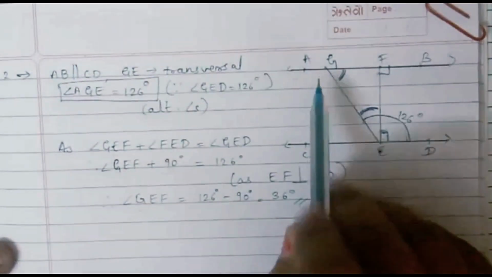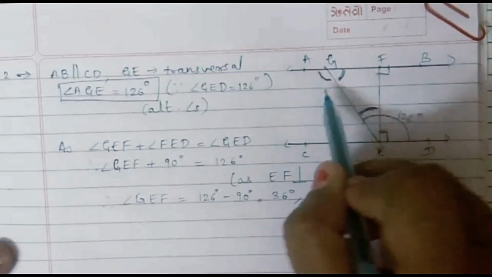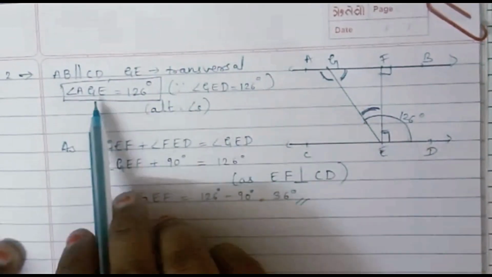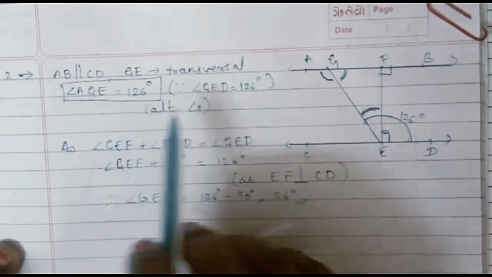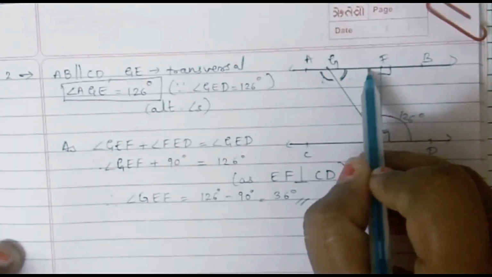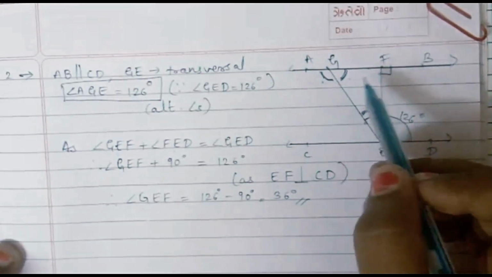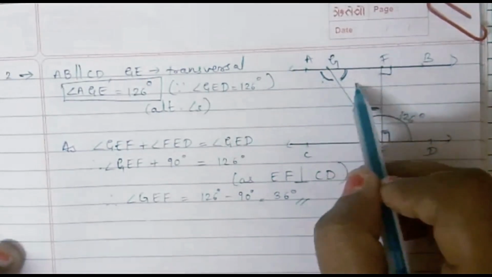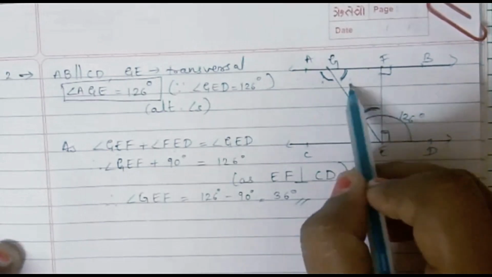Now this one is very simple. FGE is forming a linear pair with AGE. AGE earlier we have got 126 degrees. So 126 plus something should be equal to 180 as they are forming a linear pair of angles. Okay, so we will use linear pair. That means they are supplementary, those results.